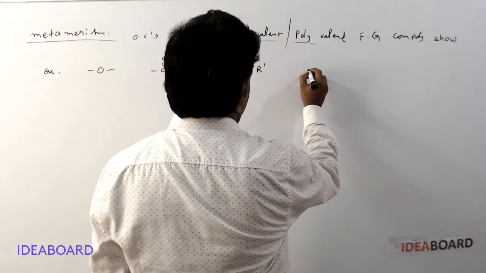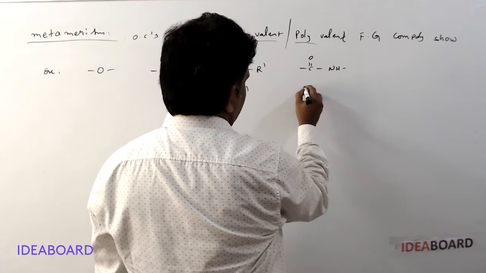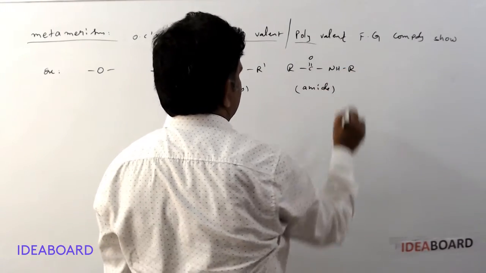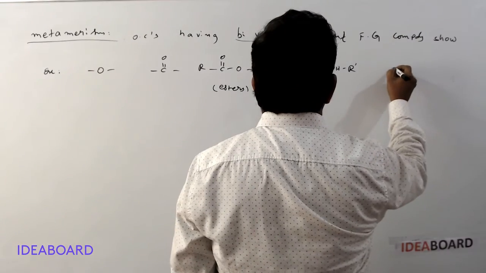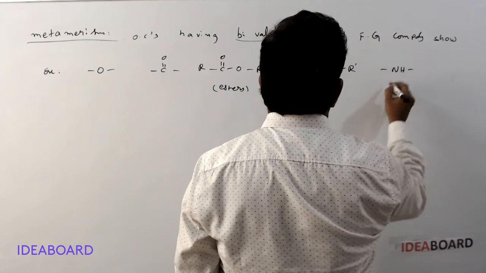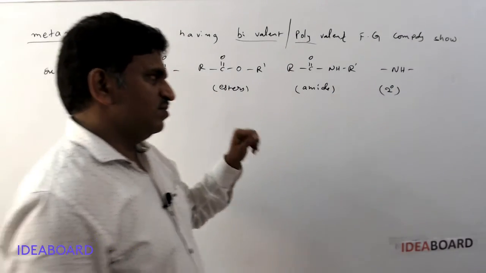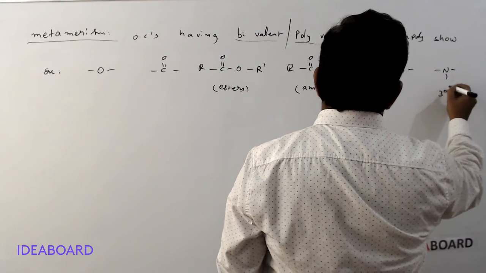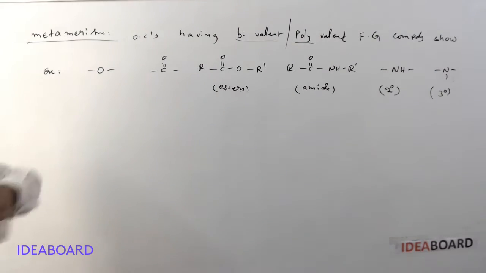And here C double bond O NH, amide group. Here R and here also R, or R dash we can take. And here secondary amines. Never take primary amines. Secondary amines can show. And similarly tertiary amines also act as a polyvalent function group and show metamerism.